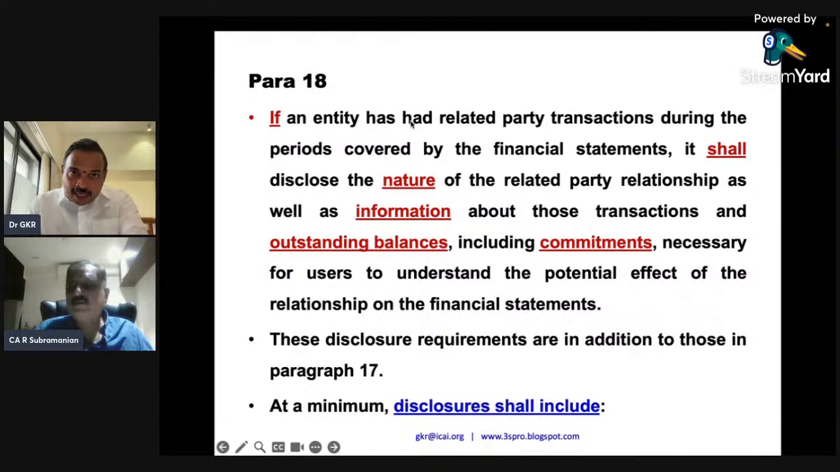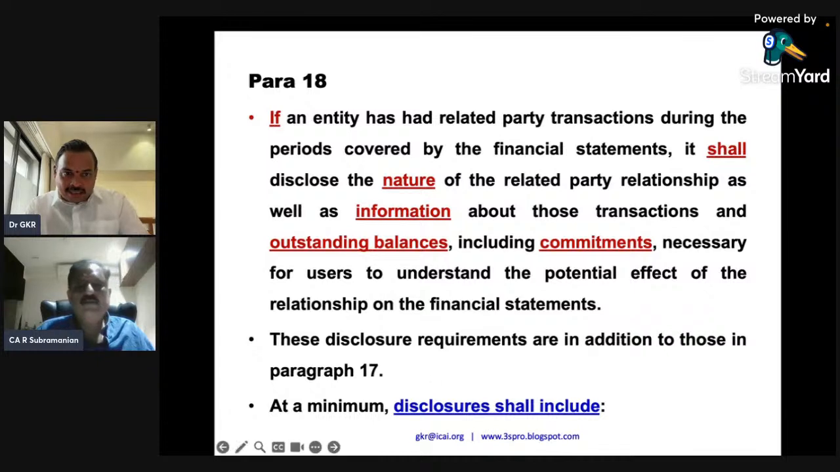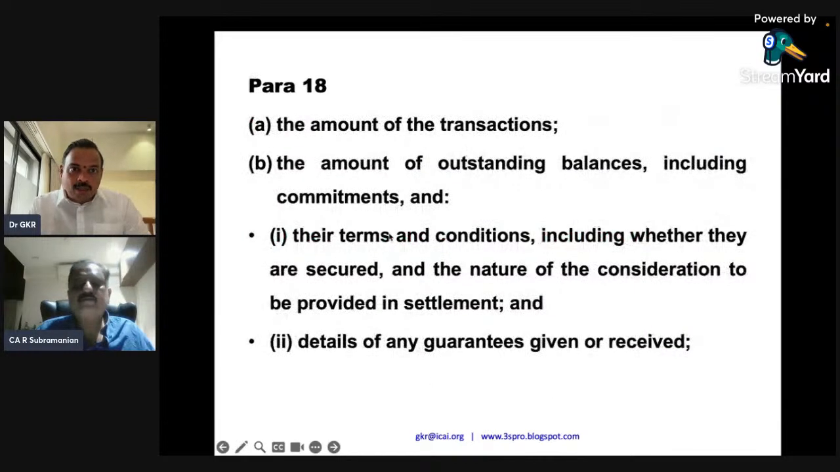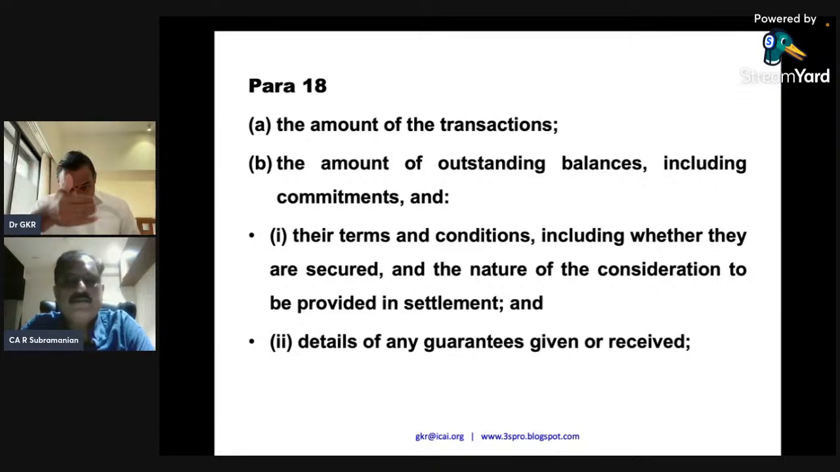It starts with the word if: if an entity had a related party transaction. Para number 18 is the disclosure para. It shall disclose the nature, information, outstanding balance, including commitments. At a minimum, disclosure shall include the amount of transaction, the amount of outstanding balance, and details of any guarantee given or received. Actually, the word guarantee is not there in the scope, but it is there in the disclosure part. So here the word commitment includes guarantees. Commitment is a very big term. Guarantee is a very specific term.